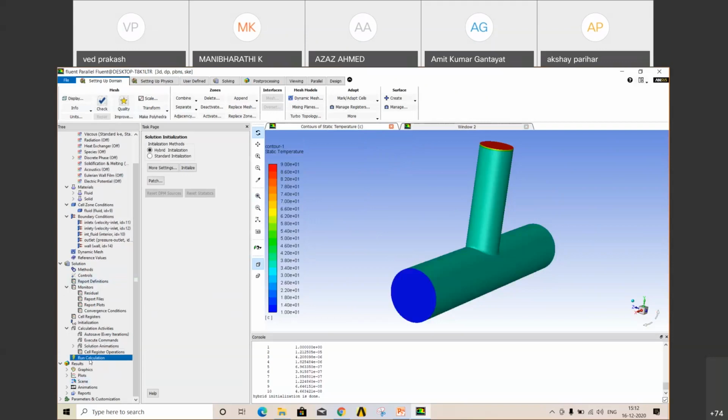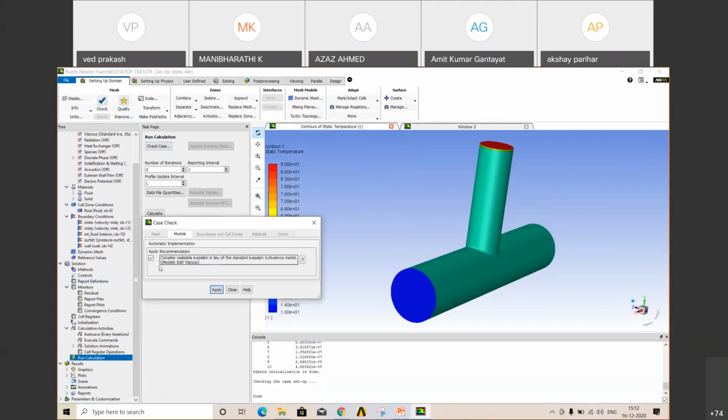Now final option is run calculation. Check case. So first check case, if there is any problem you can resolve here only. Okay, consider reserve standard capsule models. Here it suggested something, but I'll go with default only.